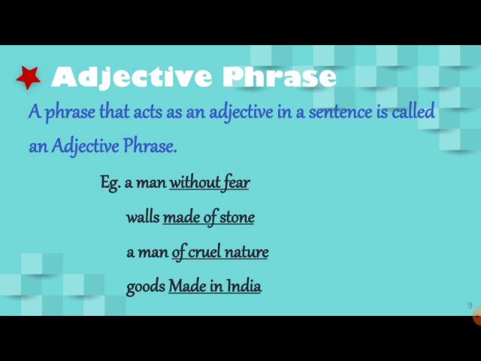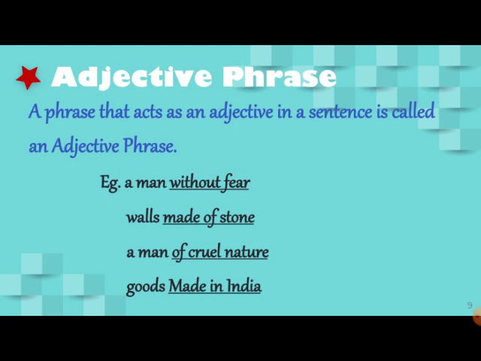Look at some examples. A man without fear. Without fear, who is without fear? The man with no fear. So without fear is describing the man. So without fear becomes the adjective phrase. Walls made of stone. Walls can be made of many things, but you are describing that the wall is made of stone. So made of stone, there are many words here. So made of stone becomes an adjective phrase.